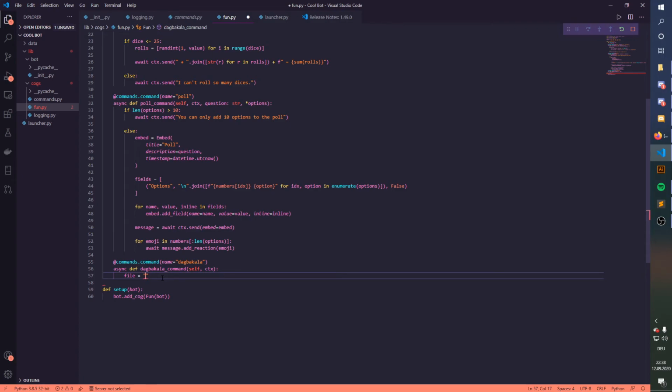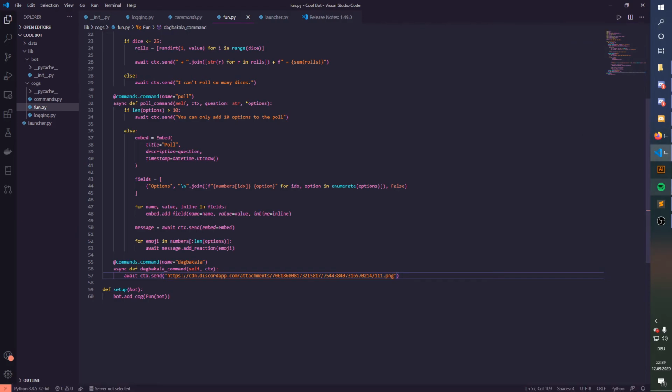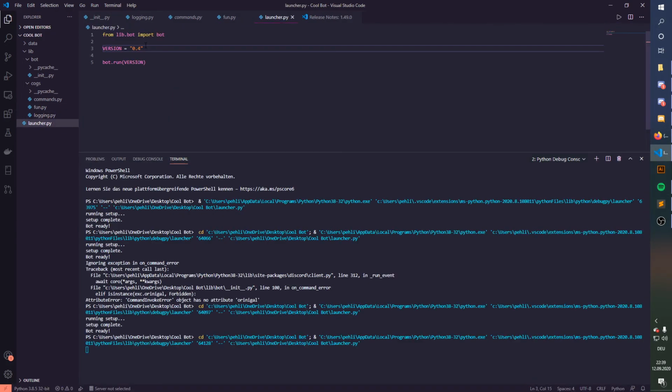So file basically just first refers to data slash pictures slash. Oh, you know, we don't need this since we have something else pretty cool. What I'm gonna do, I'm just gonna say await ctx.send and then basically we're just gonna paste in the Discord link and it should work. Oh, I forgot to go up one version.